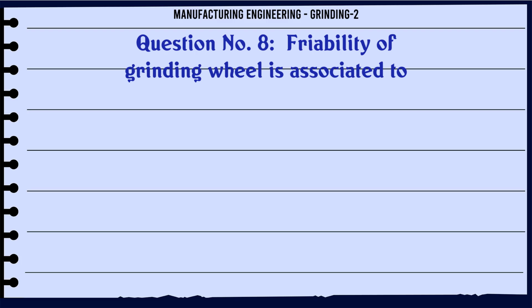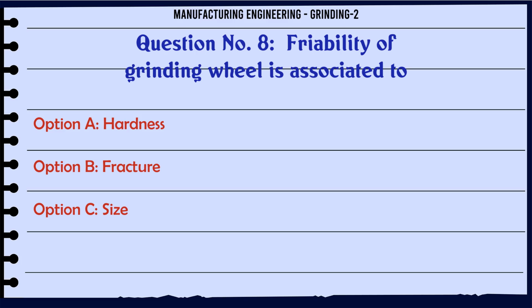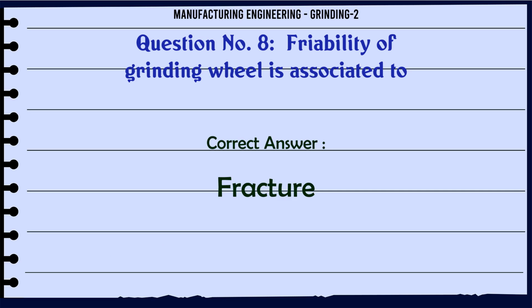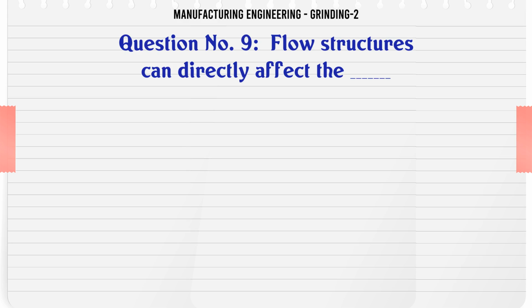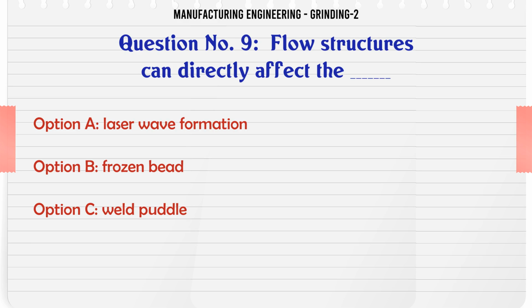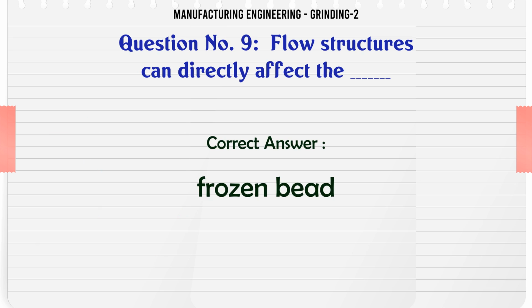Friability of grinding wheel is associated to A. Hardness, B. Fracture, C. Size, D. None of the mentioned. The correct answer is fracture. Flow structures can directly affect the A. Laser wave formation, B. Frozen bead, C. Weld puddle, D. Porosity. The correct answer is frozen bead.